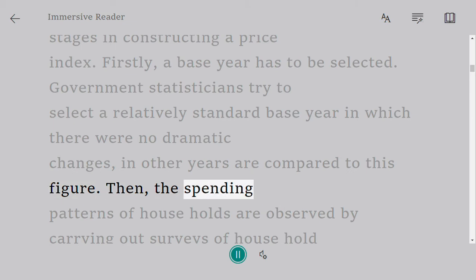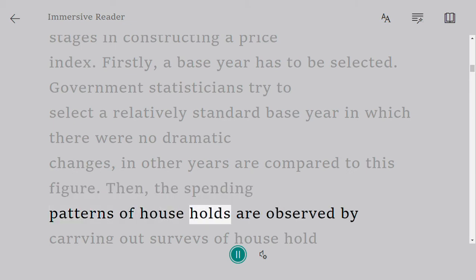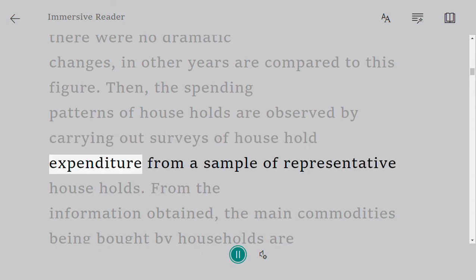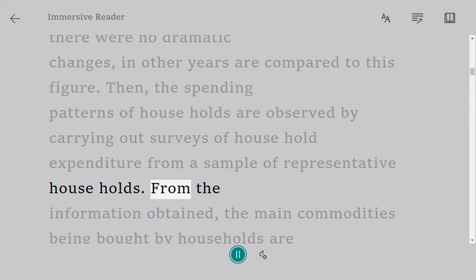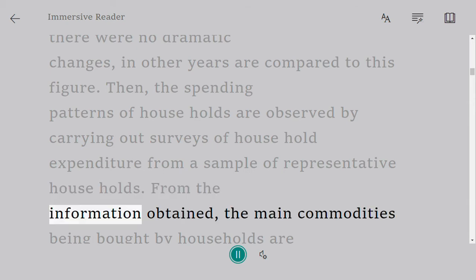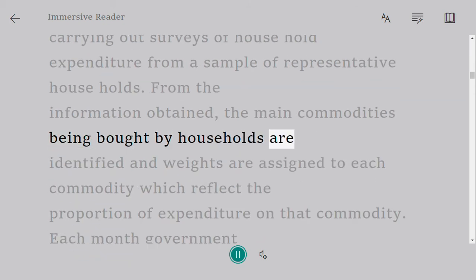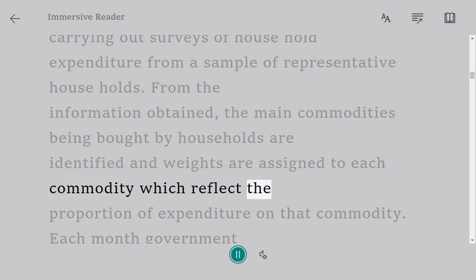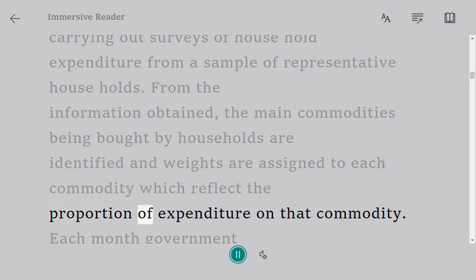Then, the spending patterns of households are observed by carrying out surveys of household expenditure from a sample of representative households. From the information obtained, the main commodities being bought by households are identified and weights are assigned to each commodity which reflect the proportion of expenditure on that commodity.